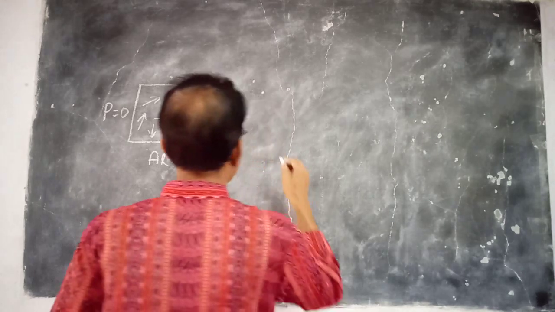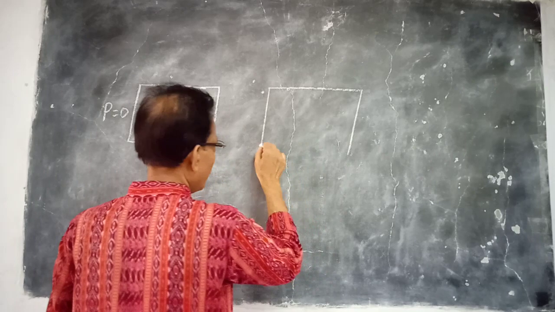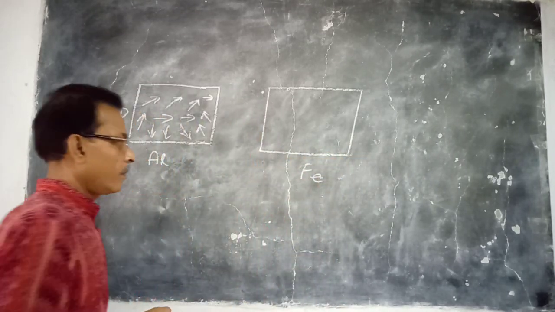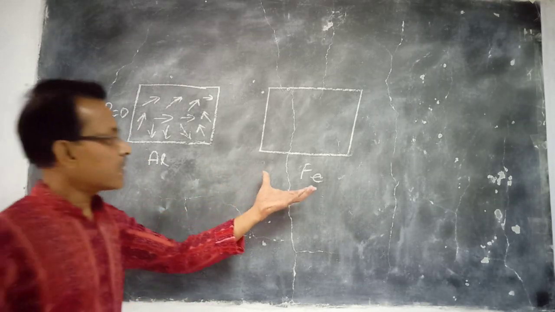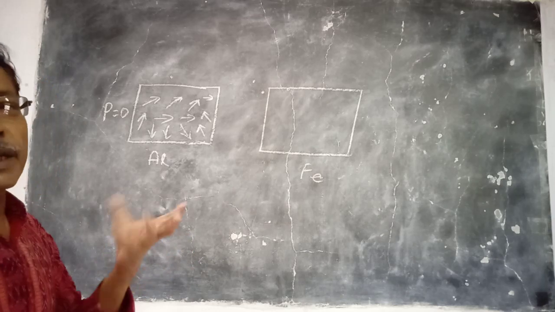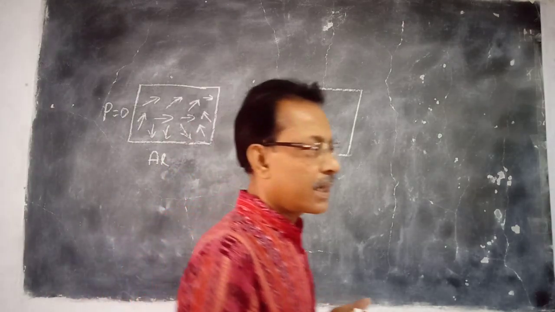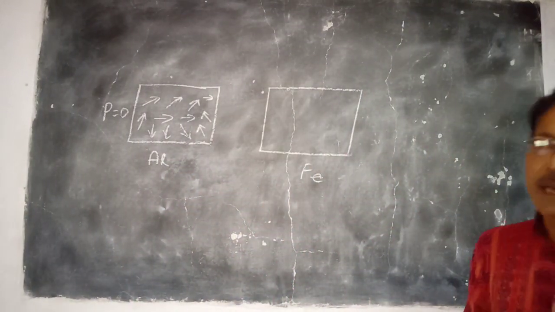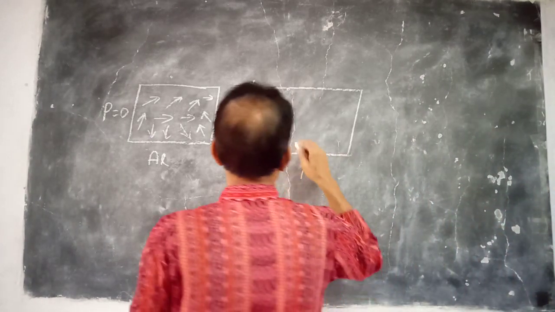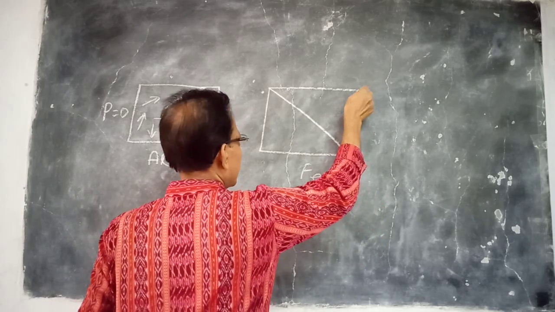Now, in ferromagnetic material, what happens? Suppose this is a piece of iron. Within the material, there are certain regions which are very strongly magnetized, because in that region all the molecular magnets are aligned parallel to each other. Suppose you could divide it into, for the time being, 4 regions.